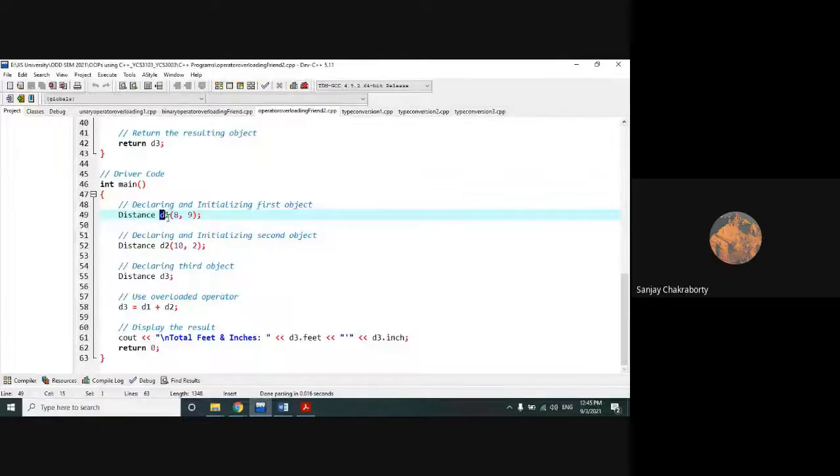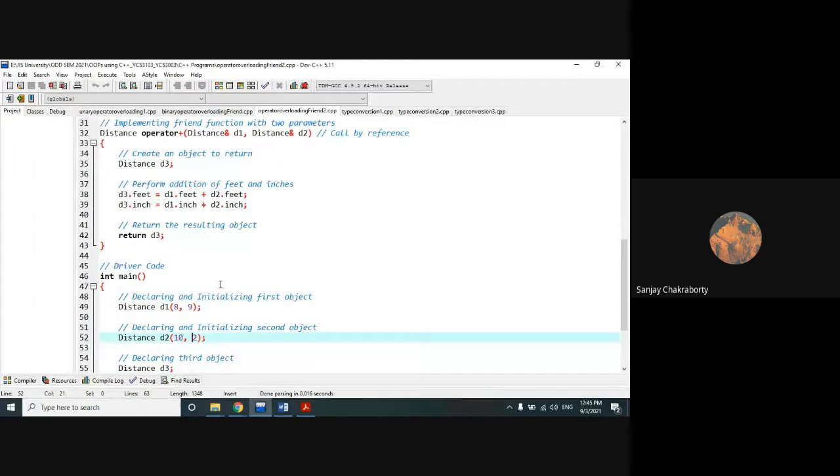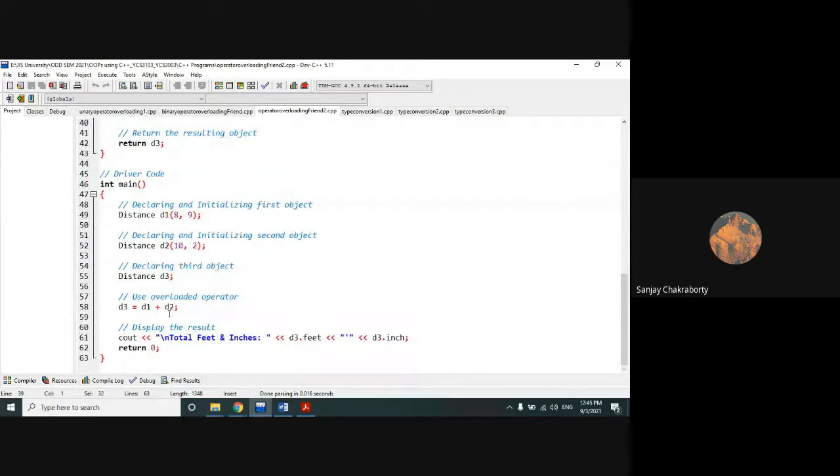And with the help of the d1 object, we will do the same thing for the d2 object by passing two defined values, 10 and 2, right? So first it will receive the values 8 and 9, and add them. This is feet and this is inches, so 10 plus 8, 18. Okay, the first feet should be 18 after addition, and 9 plus 2 means 11, so that would be the second one. And then we will invoke the overloaded functions. Okay, and then we will finally print the feet and inches.